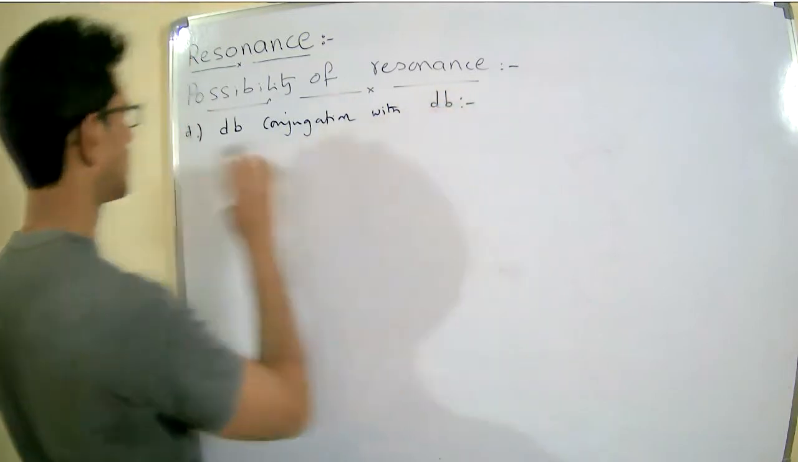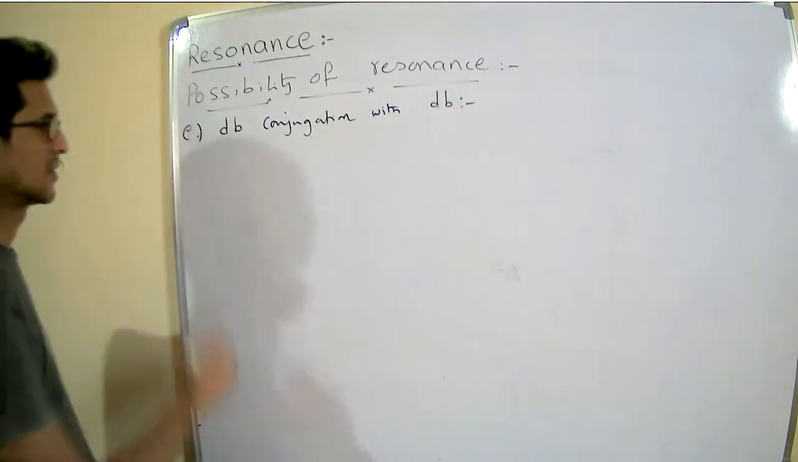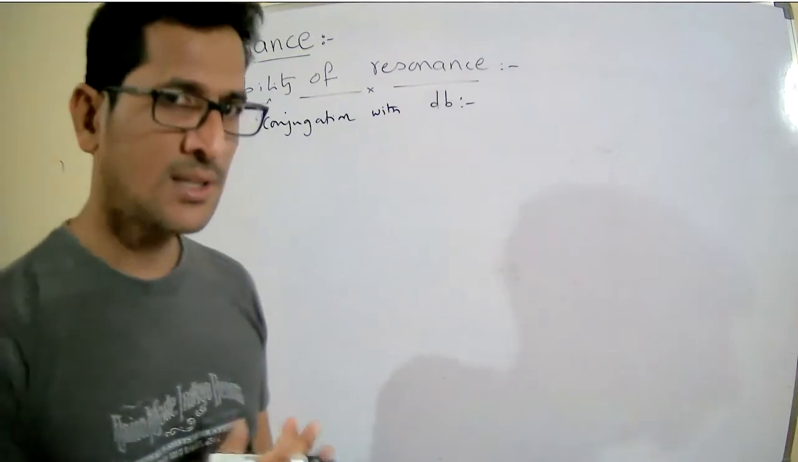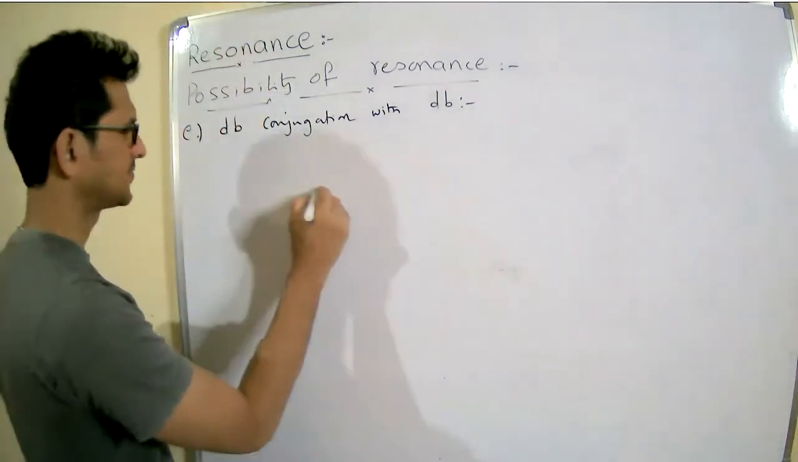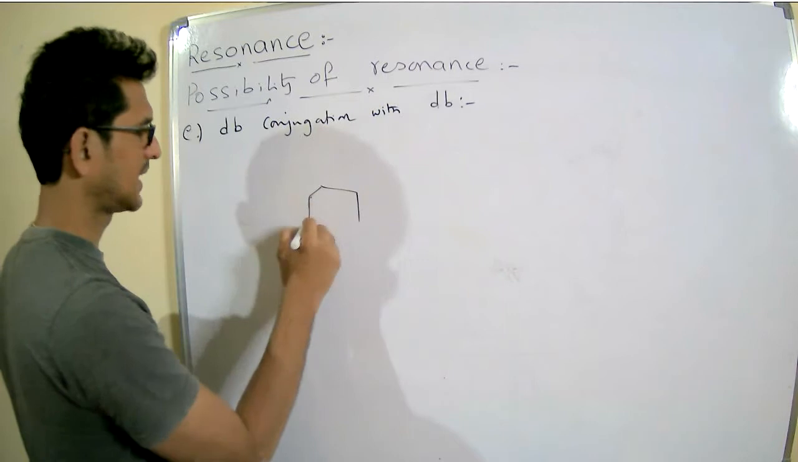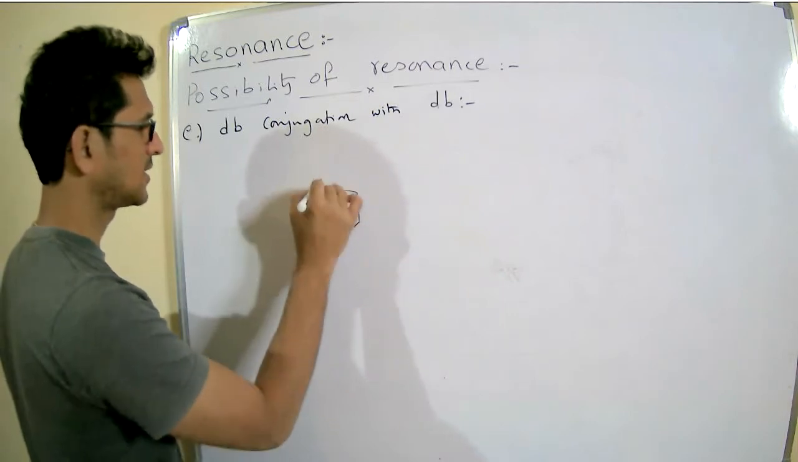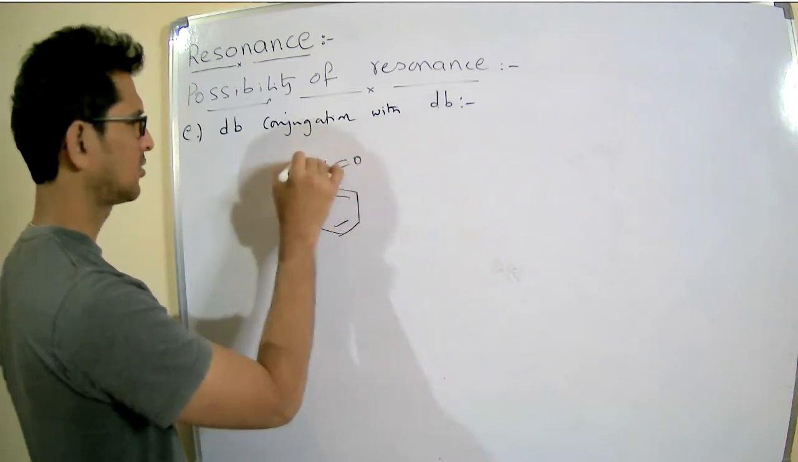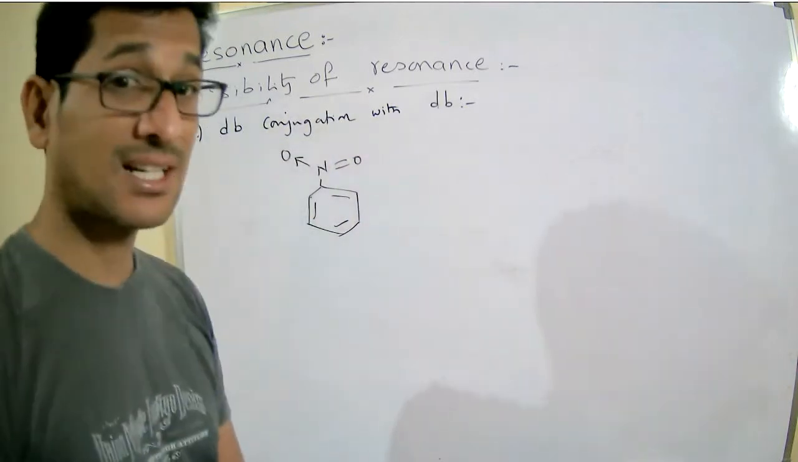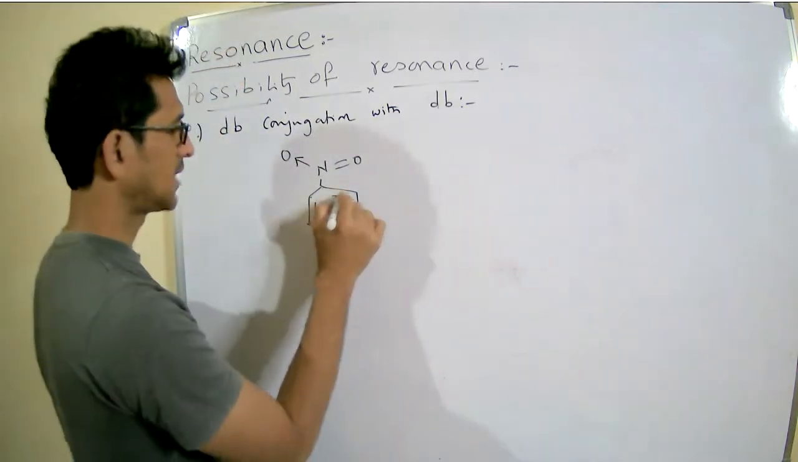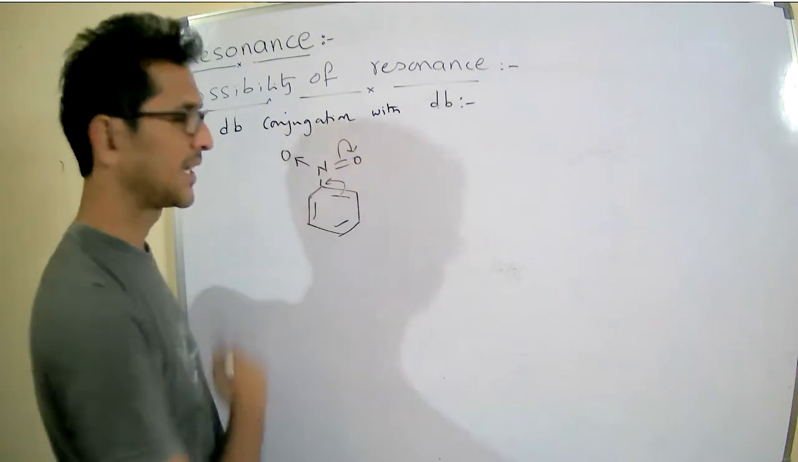Double bond is in conjugation with the double bond. One double bond is in conjugation with the other double bond. I can take nitrobenzene as an example. NO2 is an electron withdrawing group.